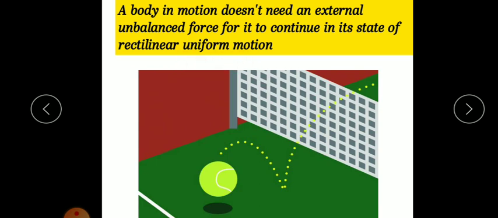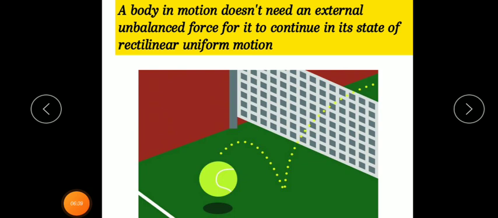Okay. So a body in motion does not need an external unbalanced force for it to continue in its state of rectilinear uniform motion. Suppose an object which is already in motion does not need any kind of unbalanced external force to continue its motion. That is what Galileo concluded from this experiment.